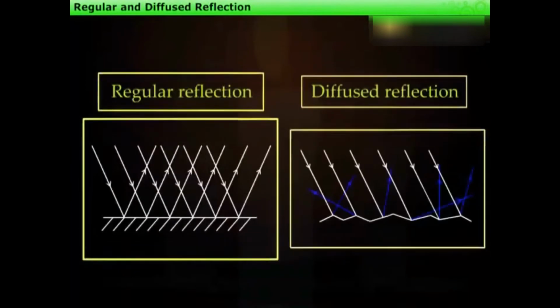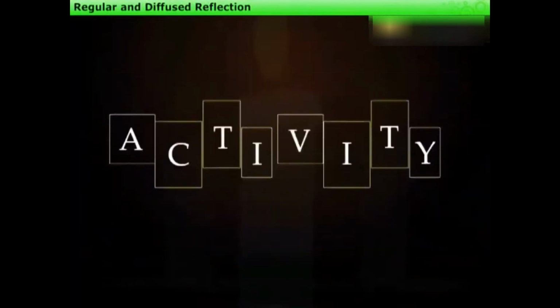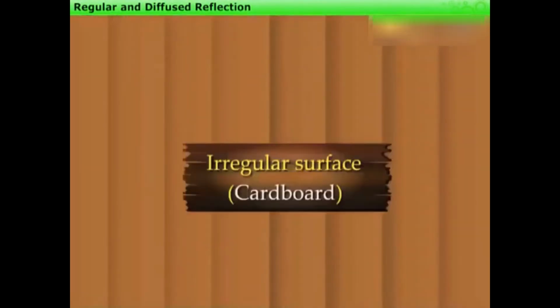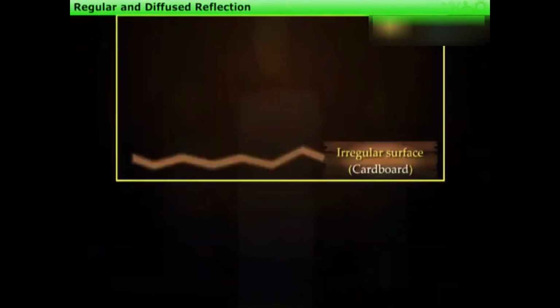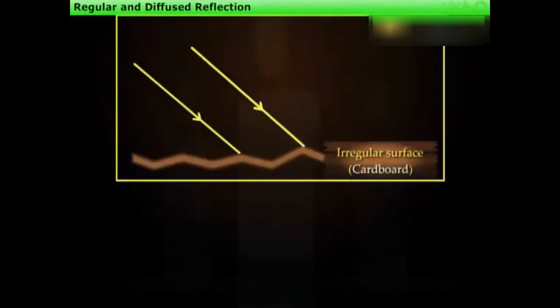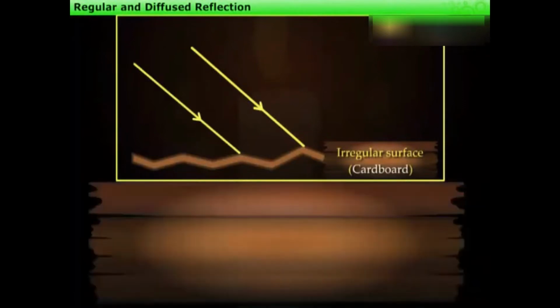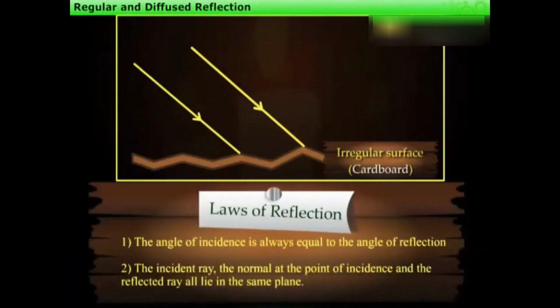We will study regular and diffuse reflection with the help of an activity. Consider an irregular surface like a cardboard. Imagine that parallel rays are incident on an irregular surface as shown. The laws of reflection are valid at each point of the surface. Using them, construct the reflected rays at various points. You will observe that rays are reflected in different directions and they are not parallel to each other.